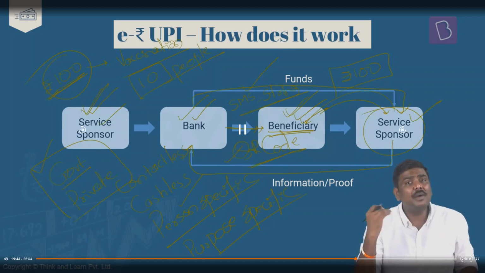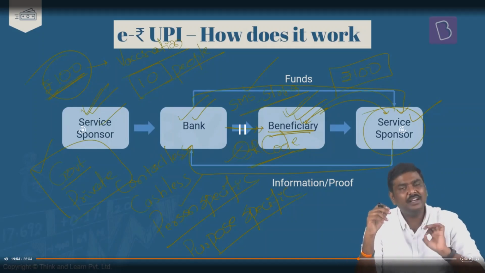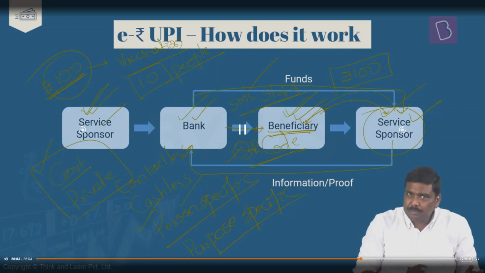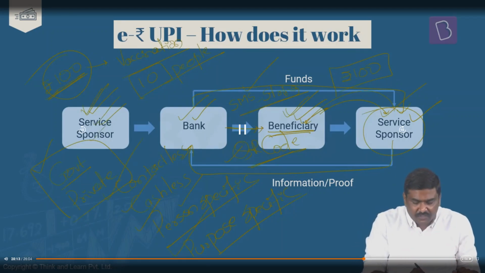Apart from this, can they go to the market and purchase anything else? Absolutely not allowed. The QR code will not be useful in that situation. Beneficiaries are identified, person specific. The people who will receive the SMS or QR code can use it only to get the service for which the amount has been paid. Purpose specific. The cash is not transferred to the beneficiary. Cashless. And finally, there is no contact between the service provider and the beneficiary. Contactless. So these are the 4 very important features of e-rupee.